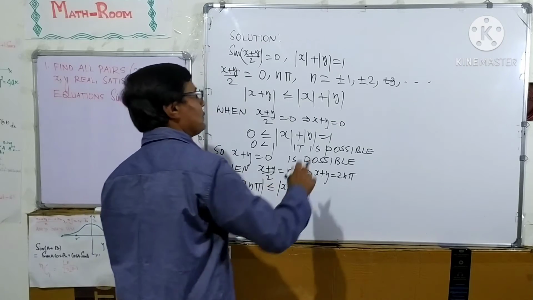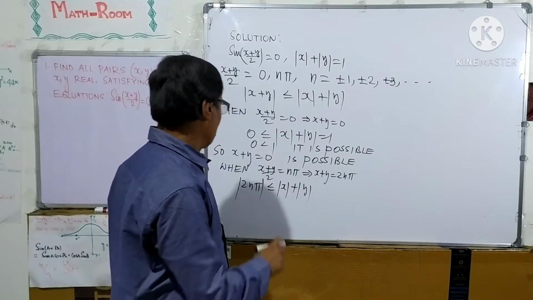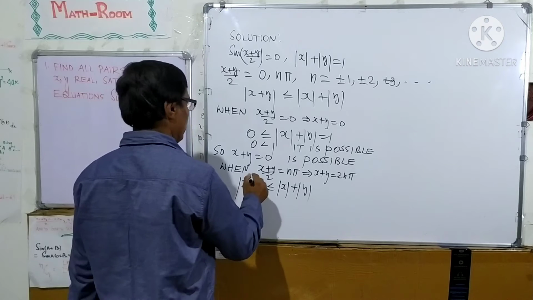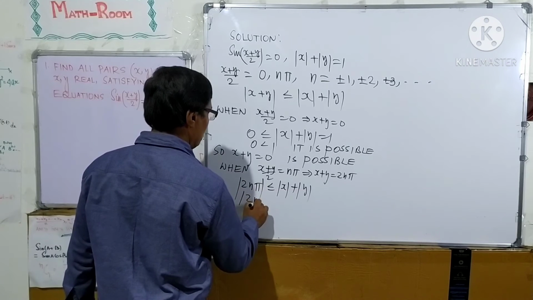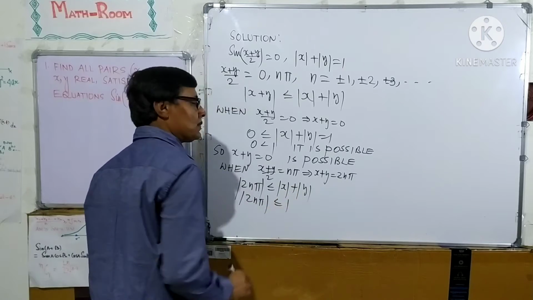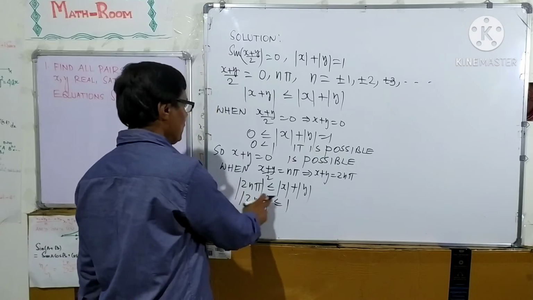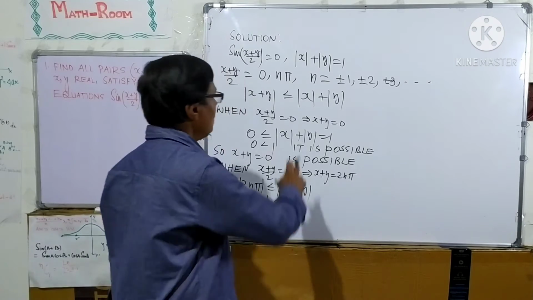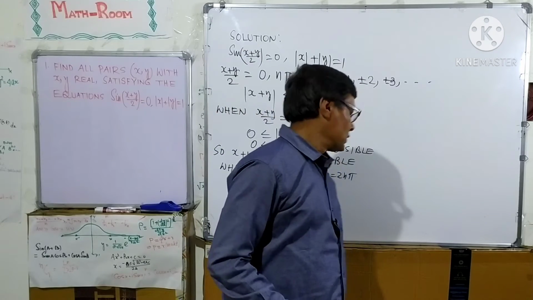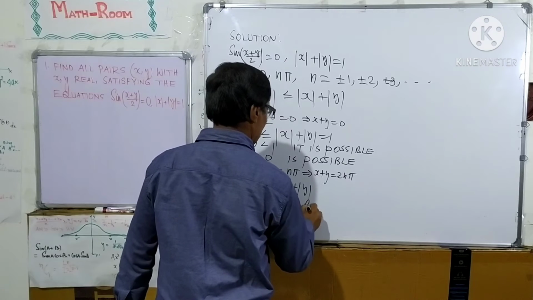So mod 2n pi is less than or equal to 1, since mod x plus mod y equal to 1, but n equal to plus minus 1, plus minus 2, plus minus 3 and so on.